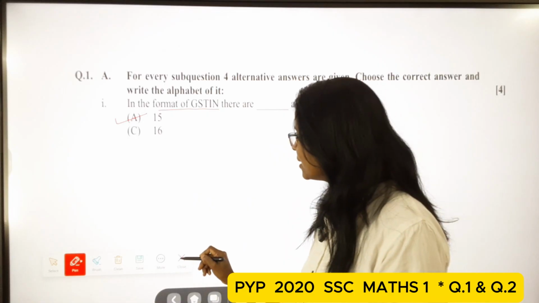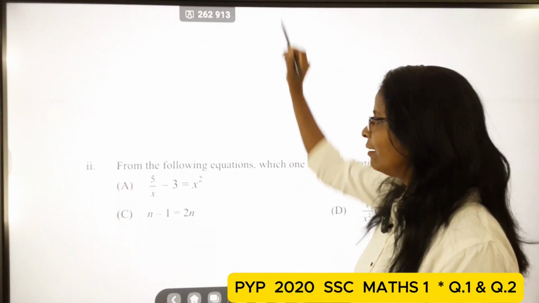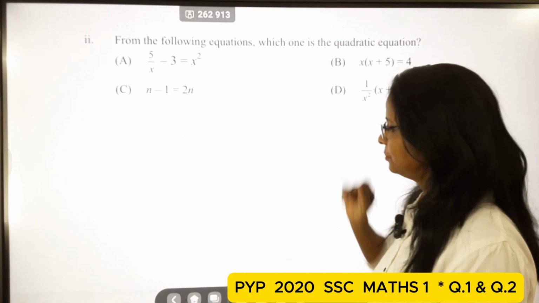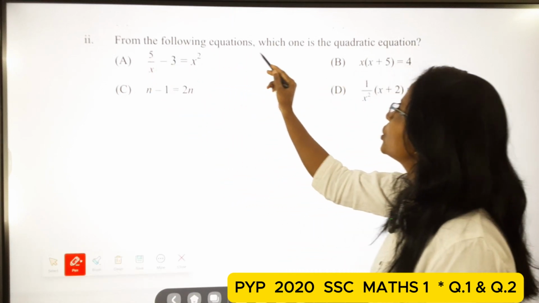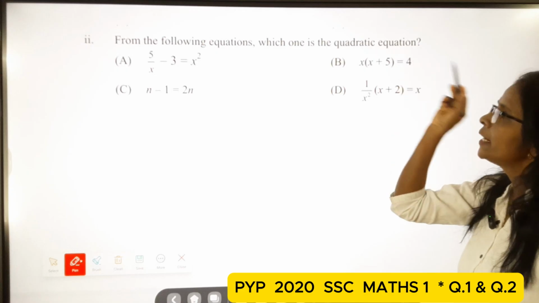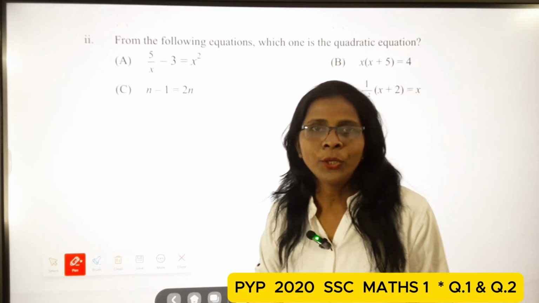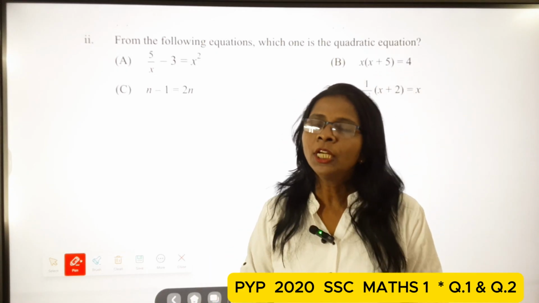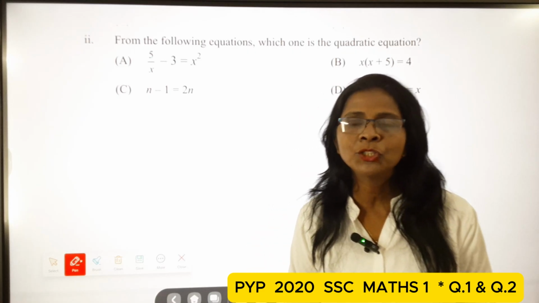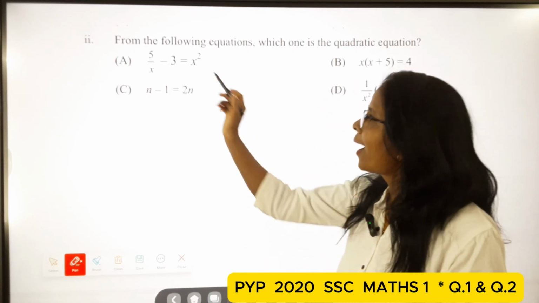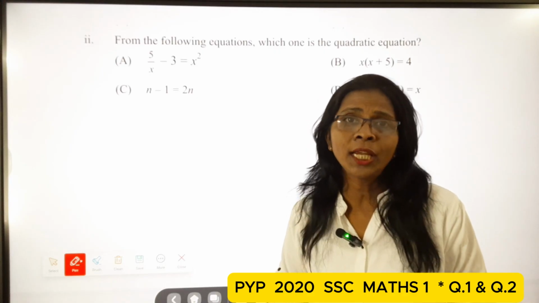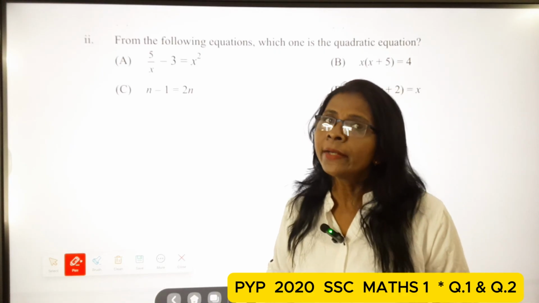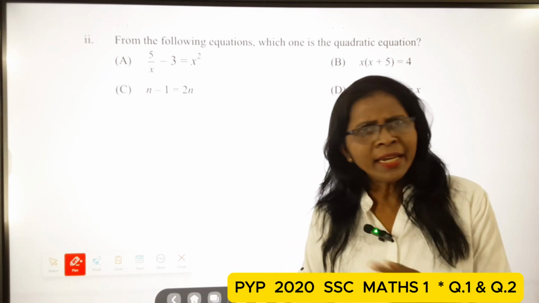Next example. From the following equations, which one is the quadratic equation? There are 4 options, so one by one you have to check which one is a quadratic equation. Very easy, students.